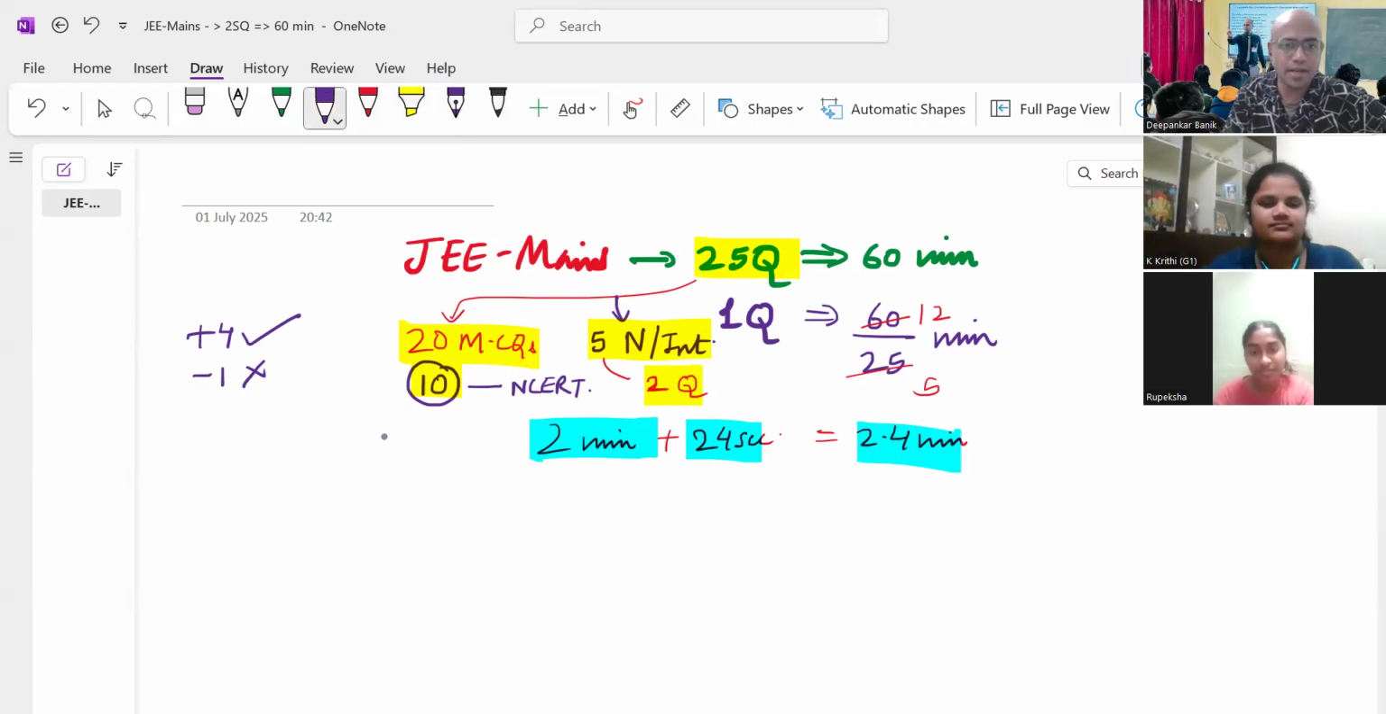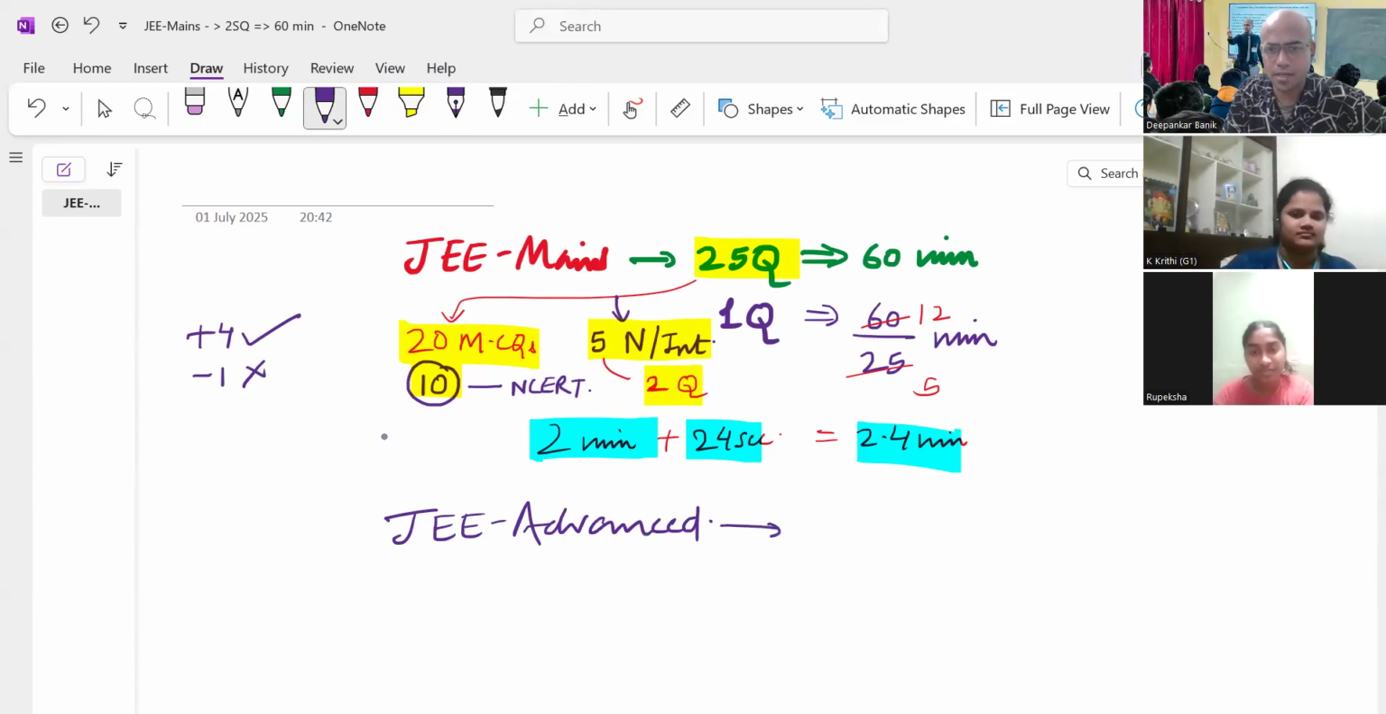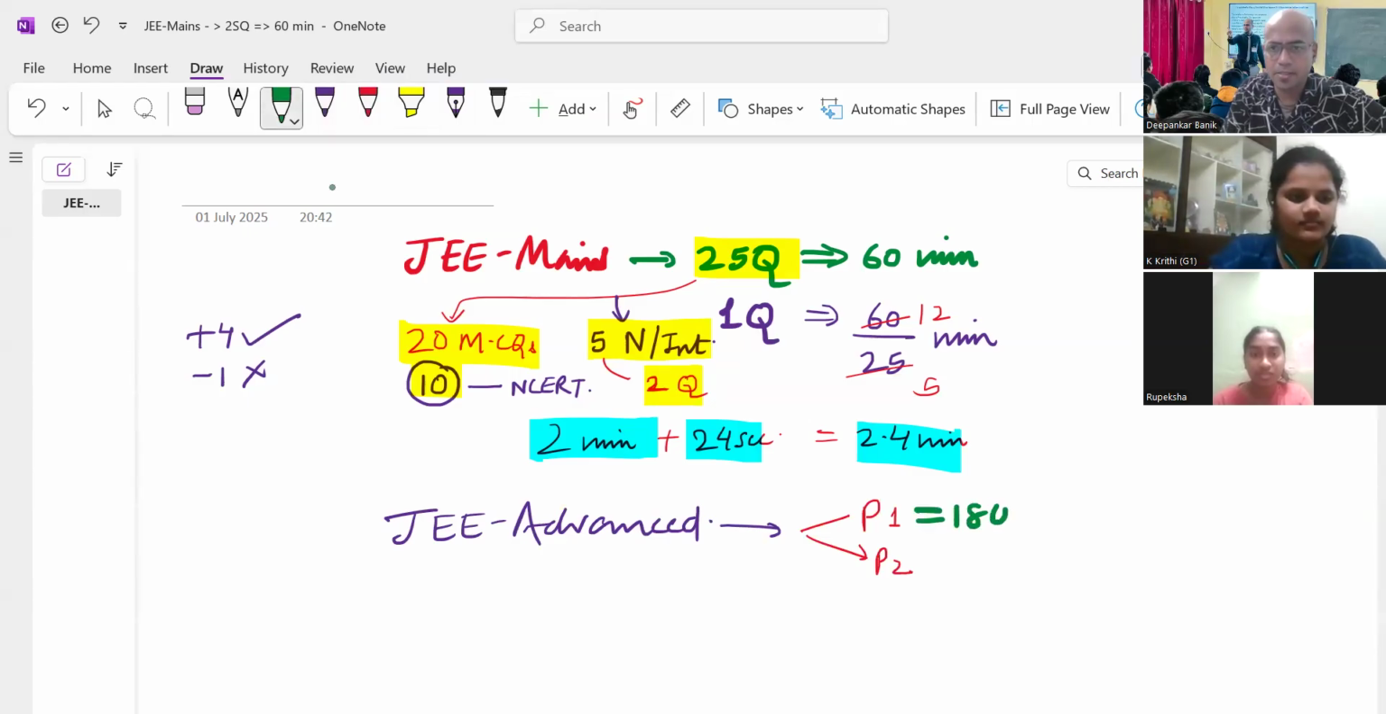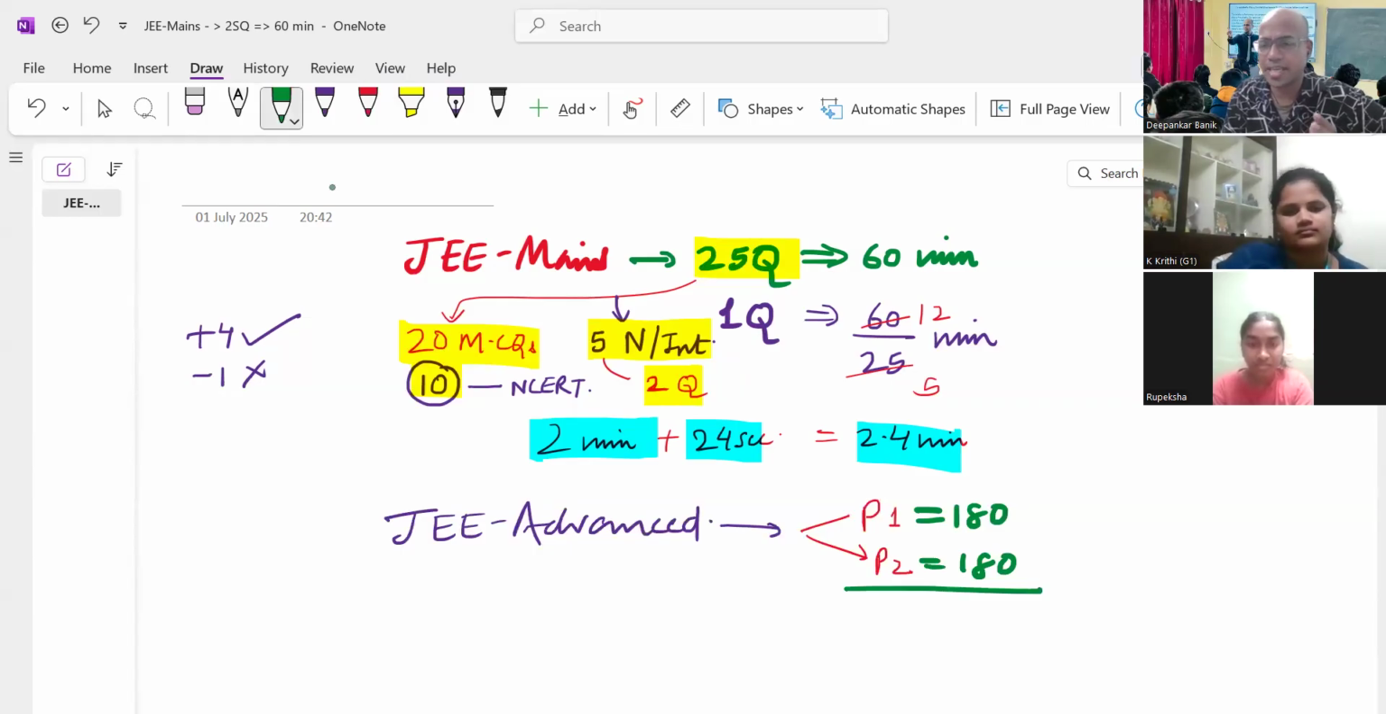Now, let me come to JEE Advanced. Our ultimate target is JEE Advanced, but we have to crack the first stage, that is JEE Mains. In JEE Advanced, if you are aware, there are 2 papers, paper 1 and paper 2, right? And each paper is tentatively out of 180 marks. It is 3 hours for the first session, then a gap, and then 3 hours for the next one. So the total is 360 marks.